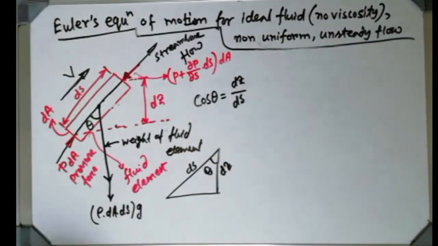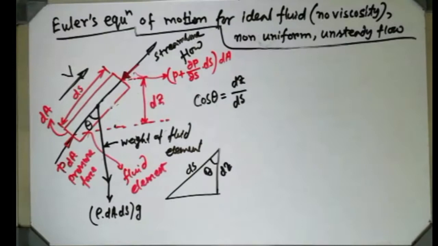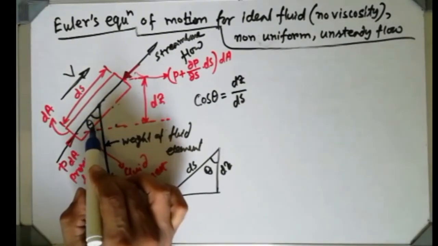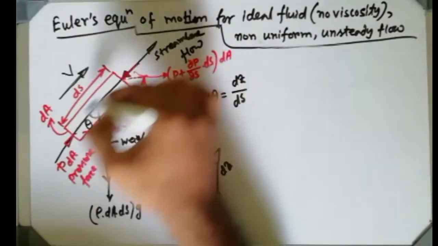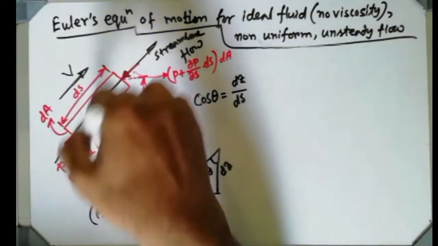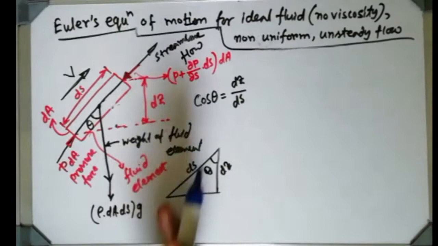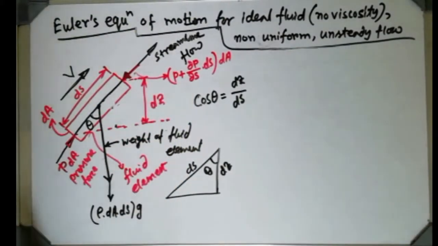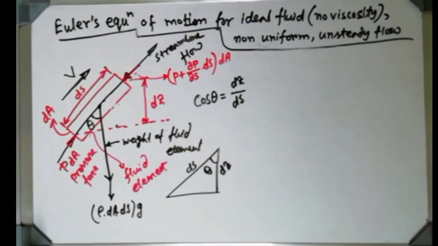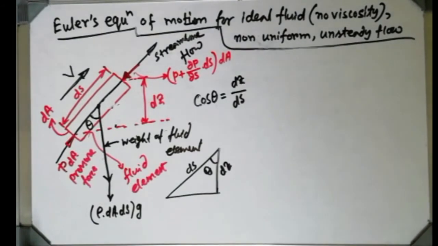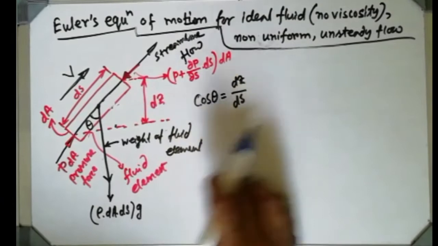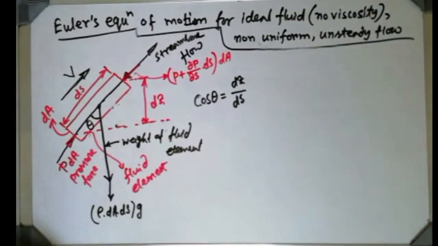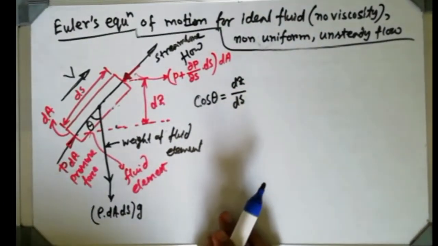Now got it, thank you. Theta is the angle which is formed between the fluid element and the vertical axis, or rather say the weight component of the fluid. Now it is clear, thank you for the correction. Then we can move on.